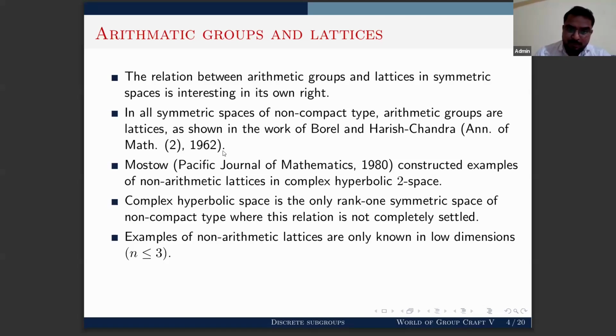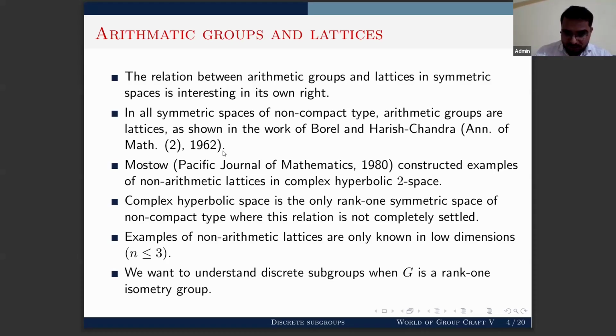Examples of non-arithmetic lattices are only known in low dimension. That means if you take PU(n,1) and n is less than or equal to 3, then only examples are known. But if n is bigger than 3, people are interested in constructing non-arithmetic lattices in that group.